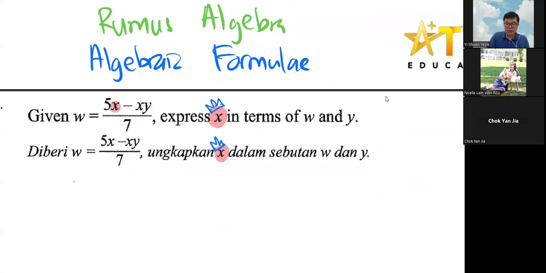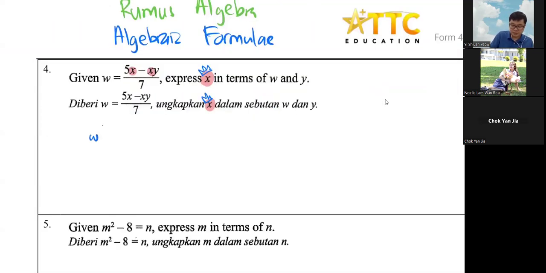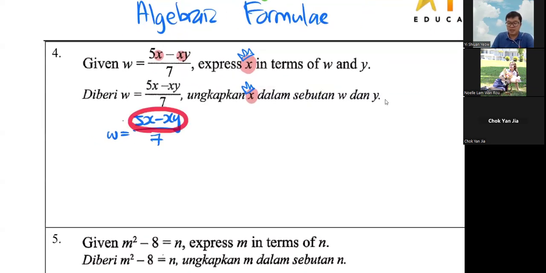And then of course, you cannot have two main characters, right? So w equals 5x minus xy divided by 7. If you want to make x the subject, in this case x can already be factorized. Actually this one is quite a waste of time, so can factorize the x first. In this case, divide 7 goes first because technically now x is only left with this.